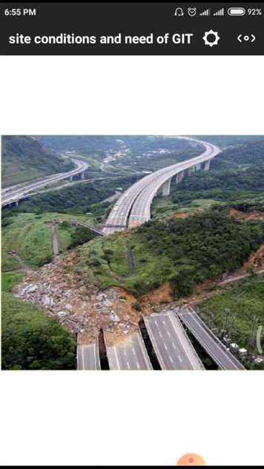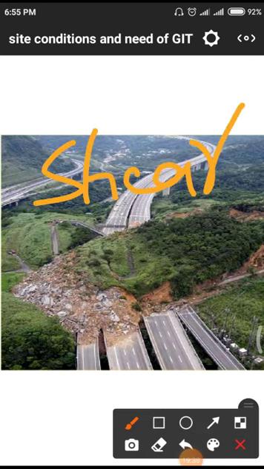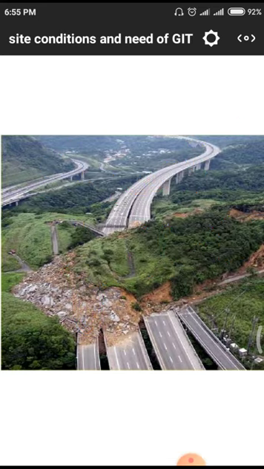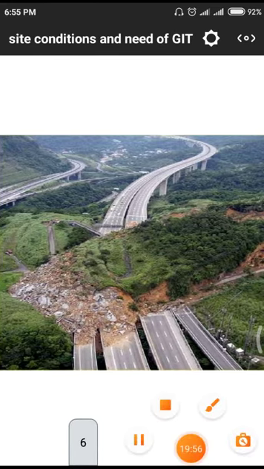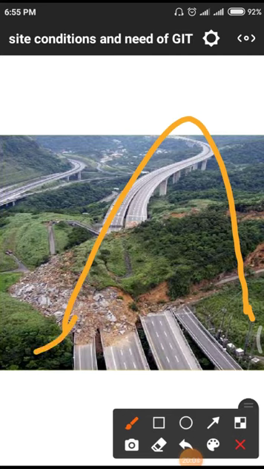This is also an example of a shear failure. It is completely a shear failure. How does this shear failure occur? I will show with an example by constructing a structure, this is the total structure or any other hill.